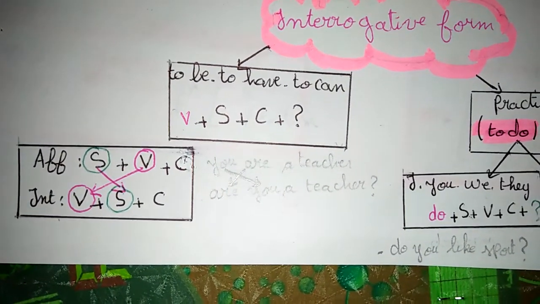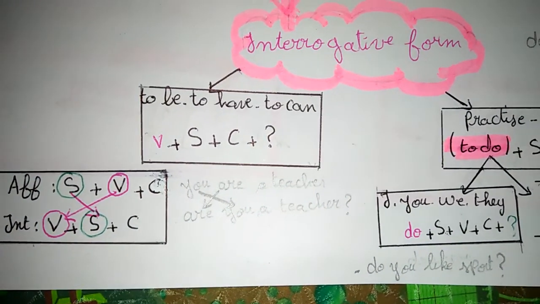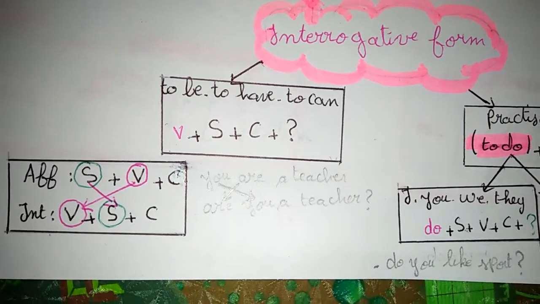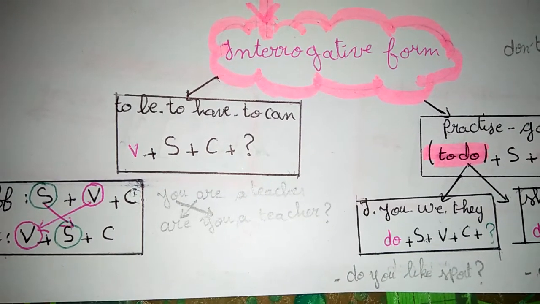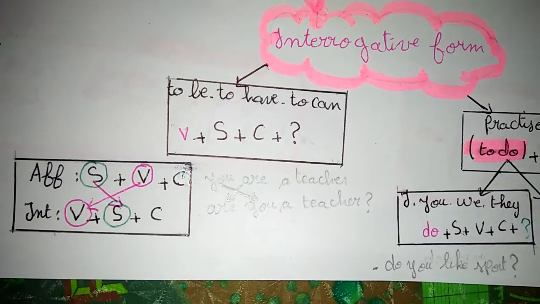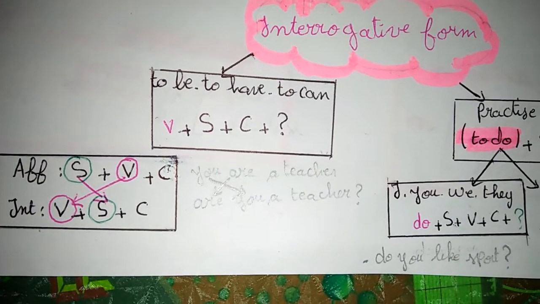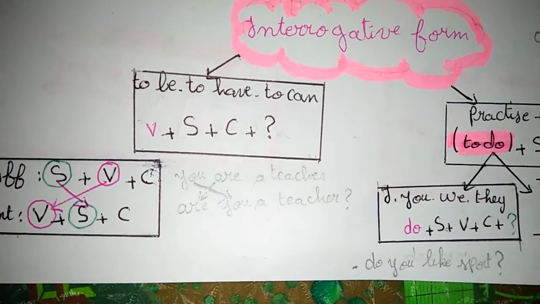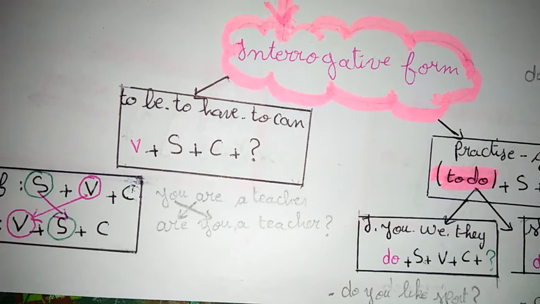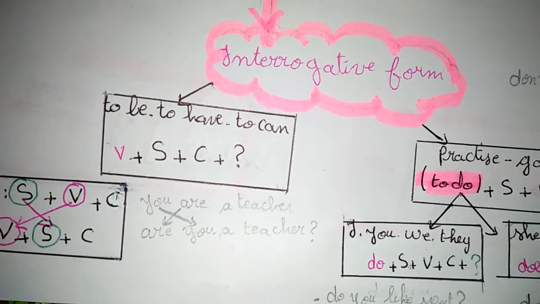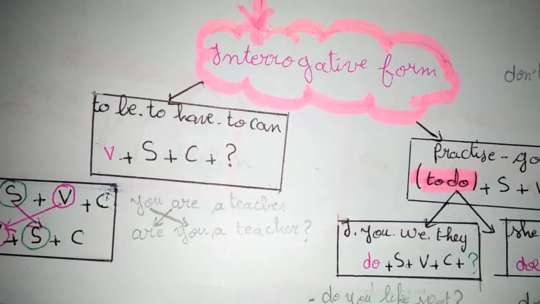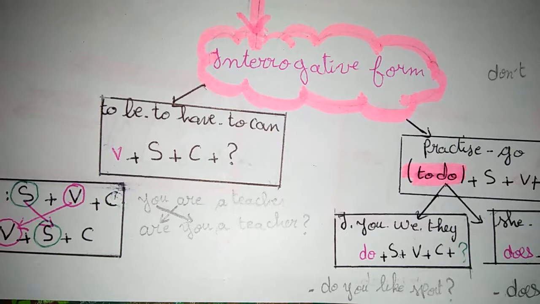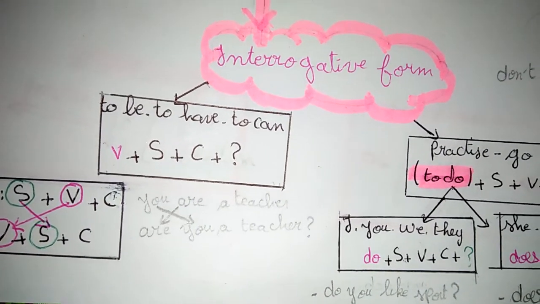In the affirmative, the subject plus the verb plus the complement. In the interrogative, the verb plus subject plus complement plus question mark. For example, you are a teacher. In the interrogative form, are you a teacher? Are you a teacher?